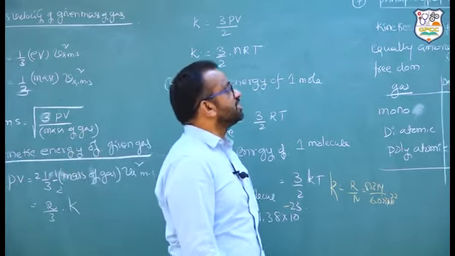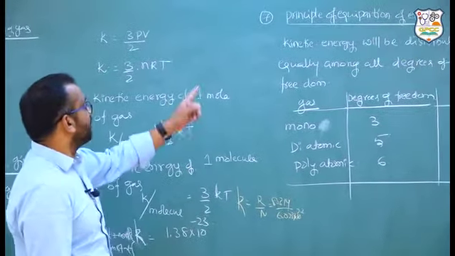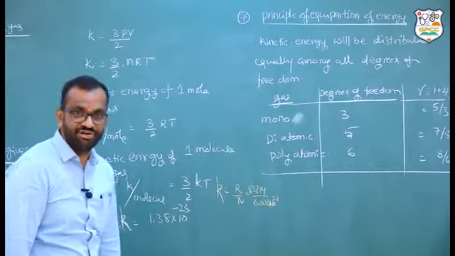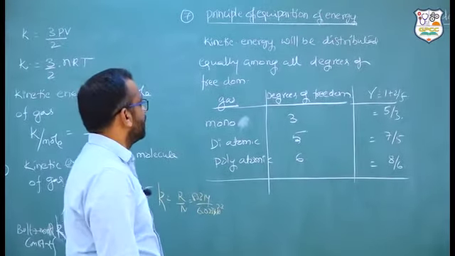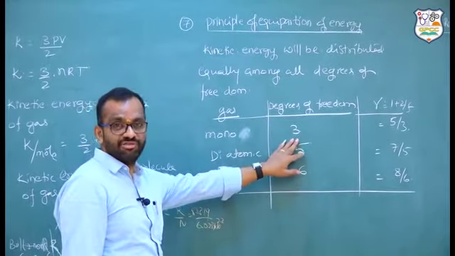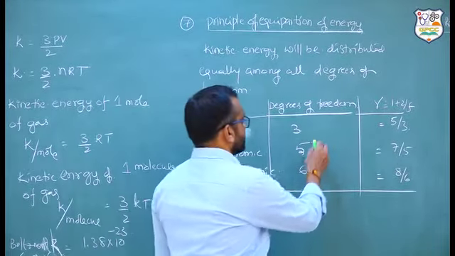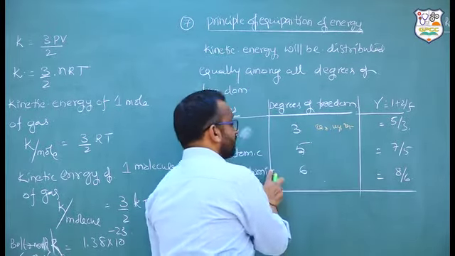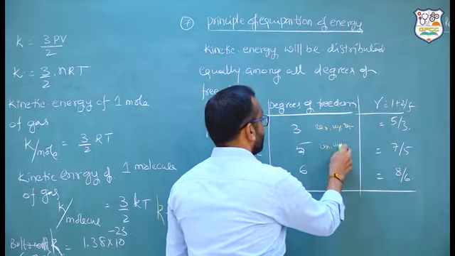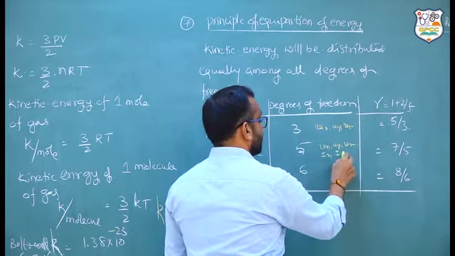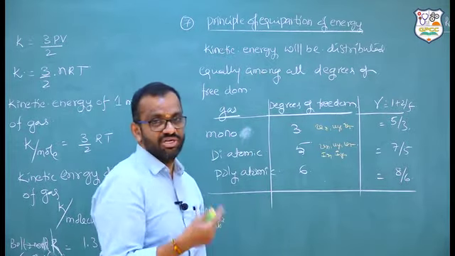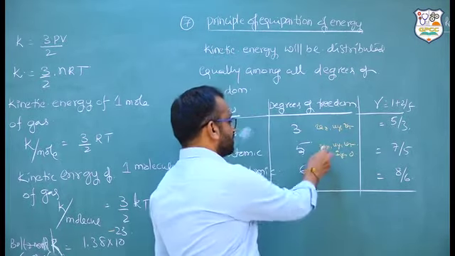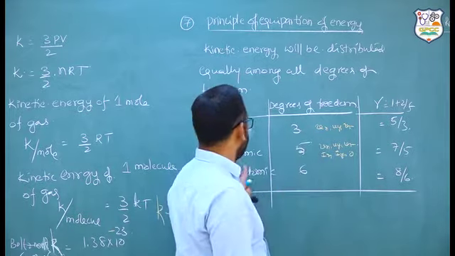Next, what is the principle of equipartition of energy? It means kinetic energy will be distributed equally among all the degrees of freedom. How many degrees of freedom will be available? For a monoatomic gas, 3 degrees of freedom are available, which is nothing but Vx, Vy, Vz along the axes. In diatomic gases, besides Vx, Vy, Vz there are Ix and Iy, the moment of inertia along x-axis and y-axis. Moment of inertia along z-axis will be 0. So 3 plus 2, 5 will come. This is about the diatomic gas.